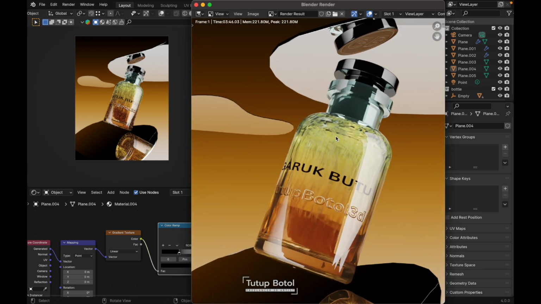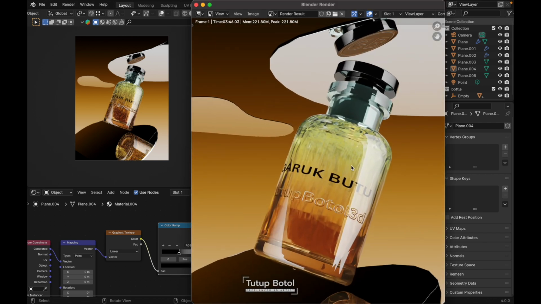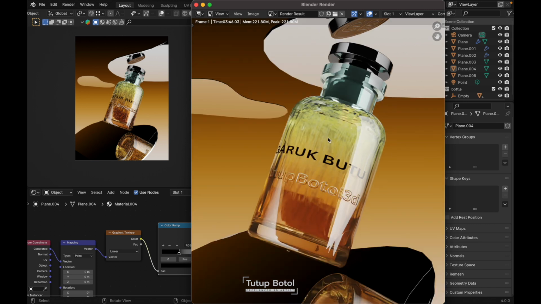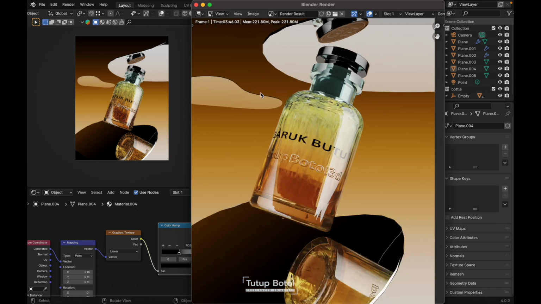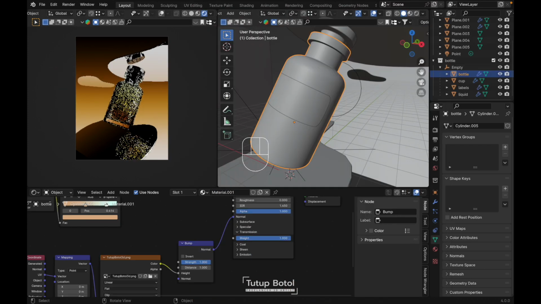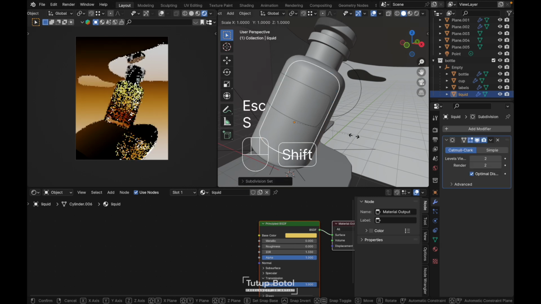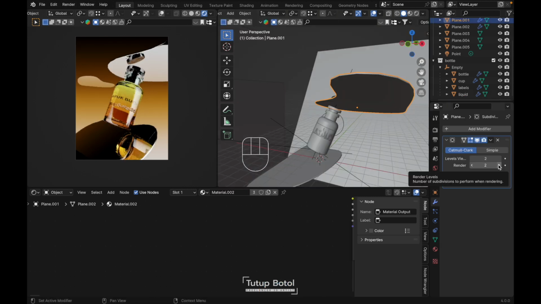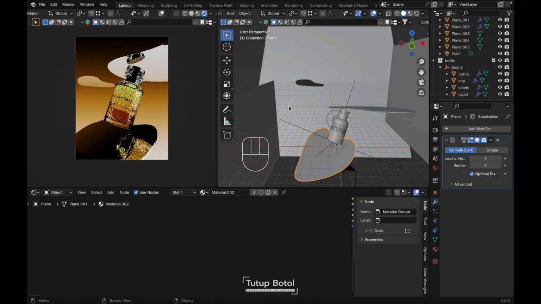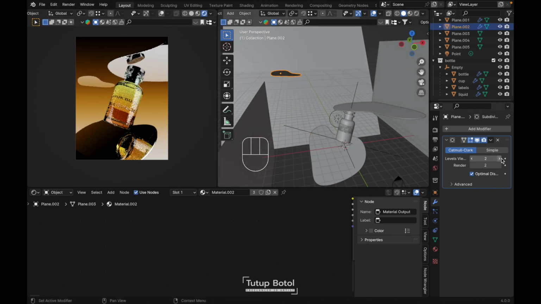As you can see, I guess something is wrong with our bottle over here. The material doesn't look really good. Let's try to fix it. I guess the problem over here is the liquid. Let's scale the liquid up a little bit. Let's increase the level. 4 maybe. This one, 4, 4, 4.